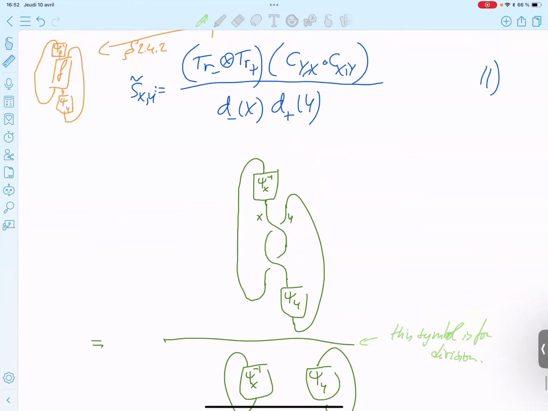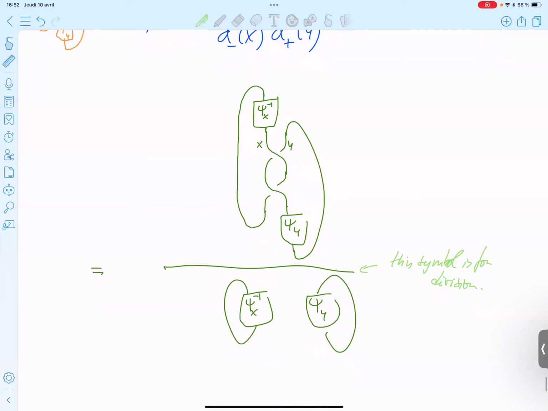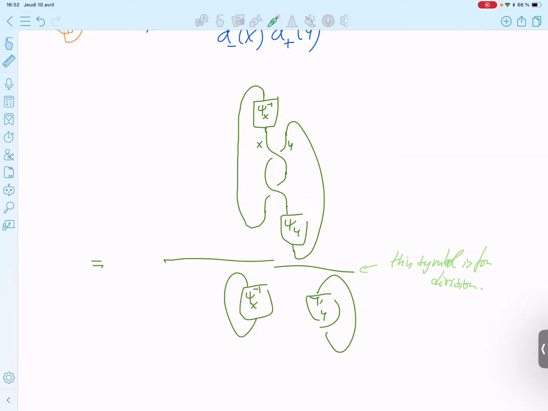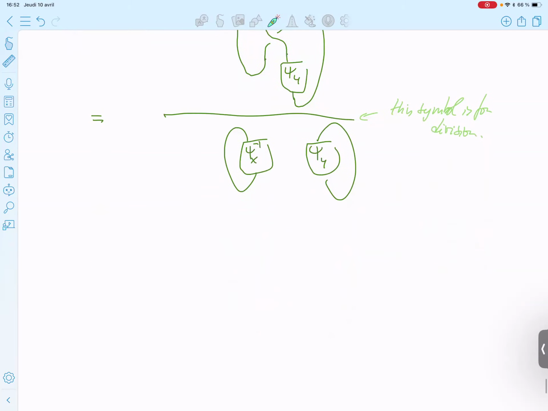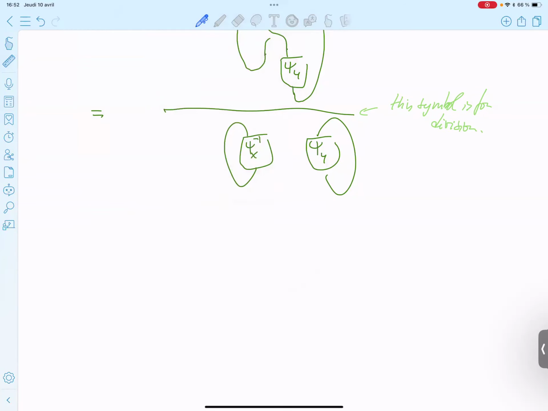Okay, so this is that. And you see, what depends on phi? There is something depending on phi, which we simplify here, as we will explain. So it will be independent.